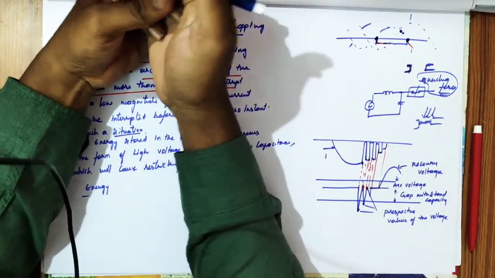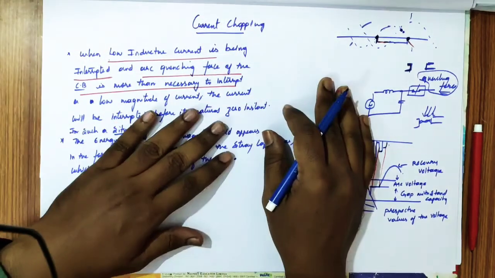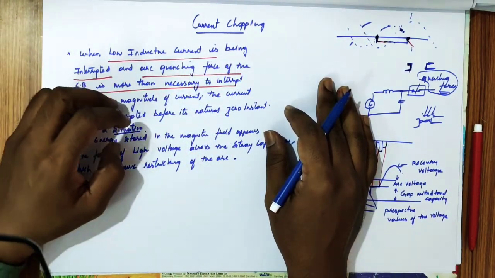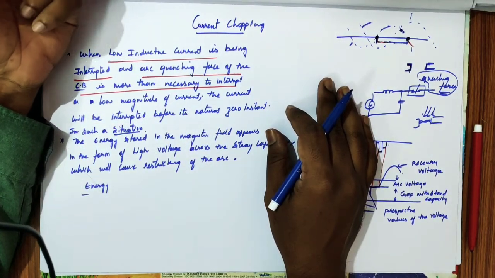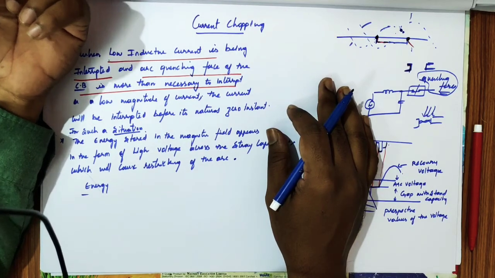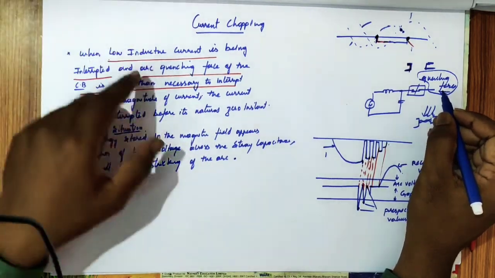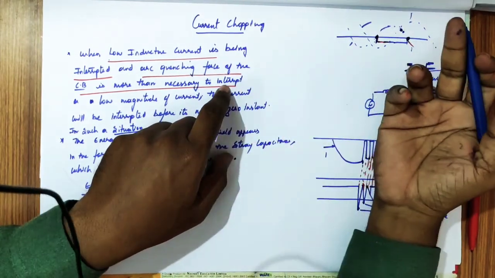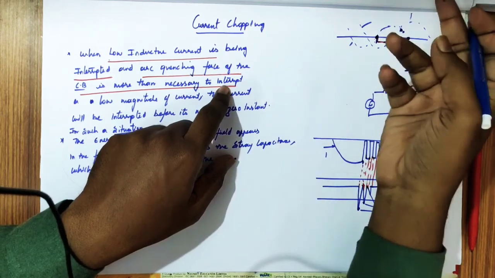Now what happens is when a low inductive current is flowing and being interrupted, the circuit breaker needs to operate, and in general the arc quenching force is designed for high current. The arc quenching force of the circuit breaker is more than necessary to interrupt. More than necessary means what? Before reaching zero current, the arc gets interrupted.